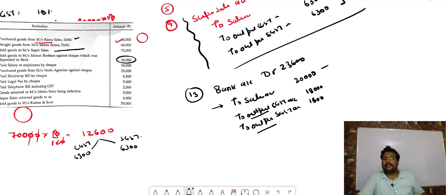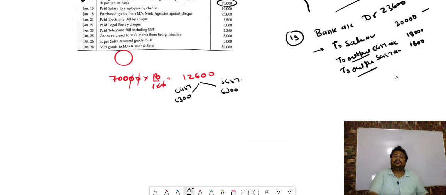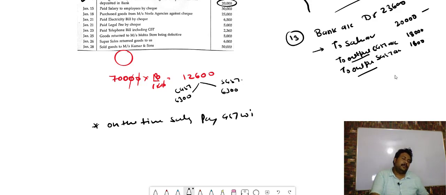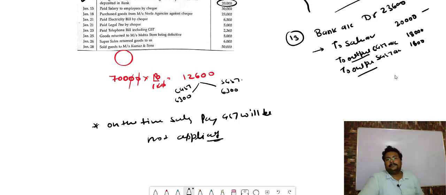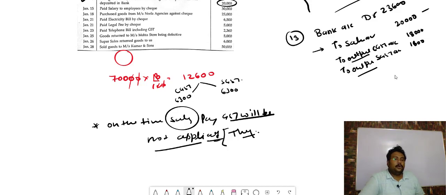You can write down your notes anywhere in your copy or book that at the time of salary payment, GST will not be applicable. It is a very simple theory.